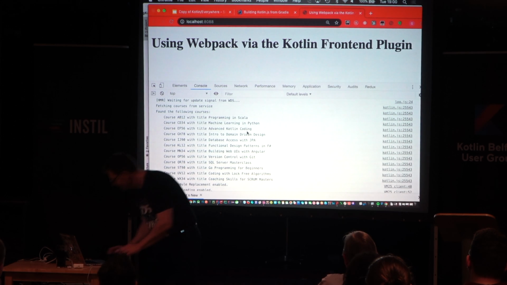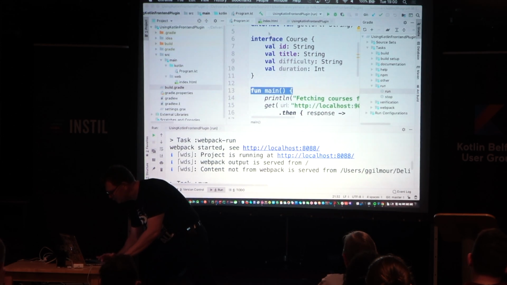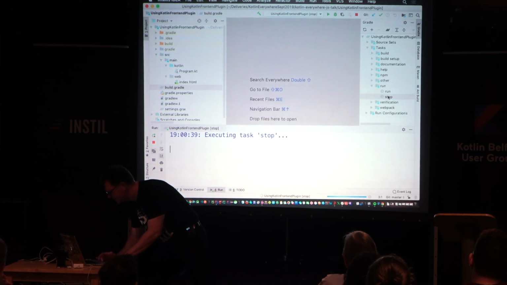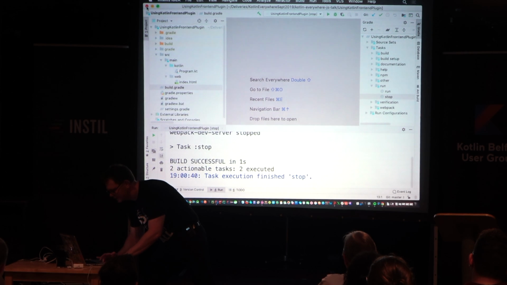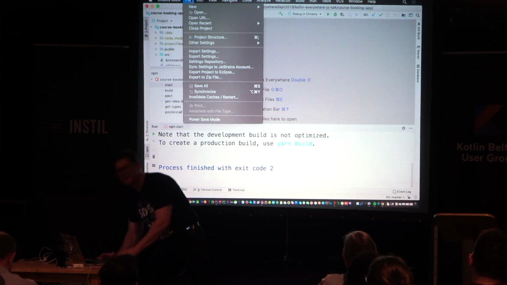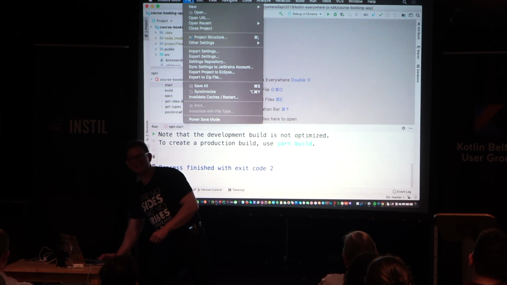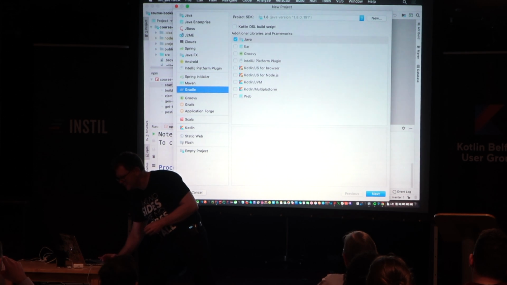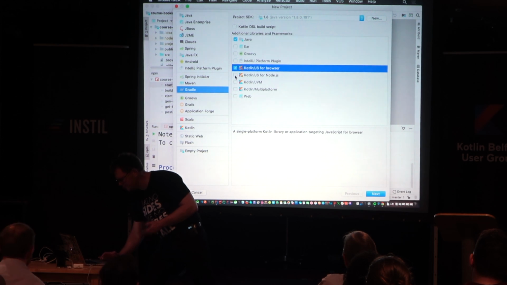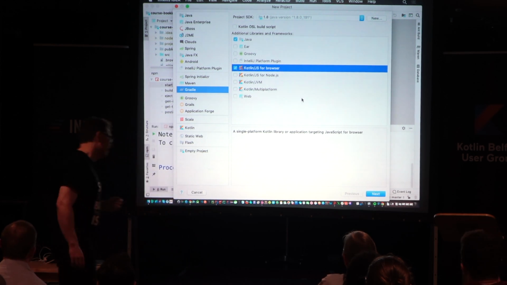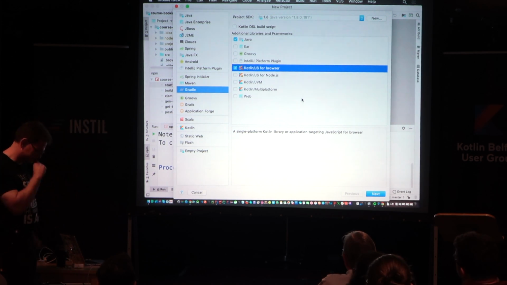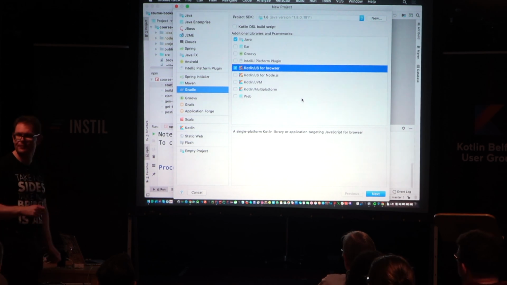Yeah. Cool. So should you be using this at the moment? No, because they've replaced the front-end plugin with a better plugin. But there's just one problem. They haven't actually told anybody yet. So it seems to be like a well-kept secret. But what happens is whenever you say new project Gradle, and then one of these two options here, you get a Gradle build file that uses their new snazzy plugin, which replaces Kotlin front end.